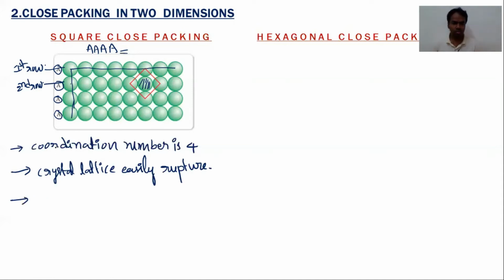Here many empty spaces are there, and moreover the voids are not occupied. These are the voids, and they are not occupied. Hence, in this packing, the packing fraction is very less, with more empty spaces.